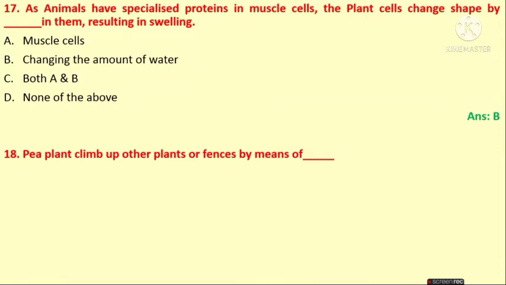Pea plants climb up other plants or fences by means of roots, leaves, tendrils, both A and B. What is the answer? Yes, it is tendrils. Answer is tendrils. Next question.